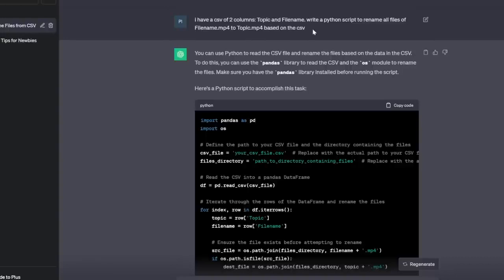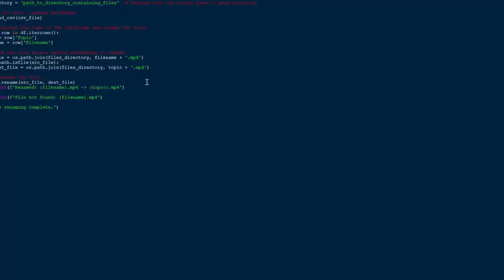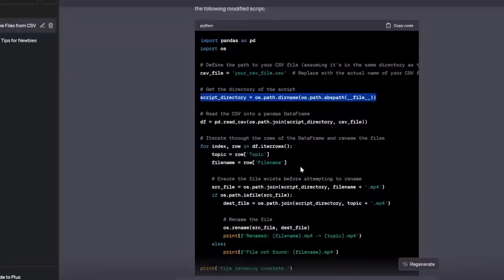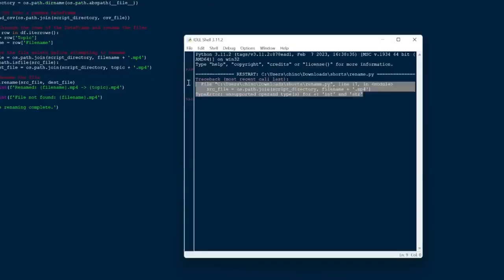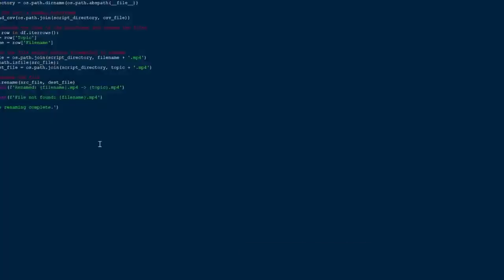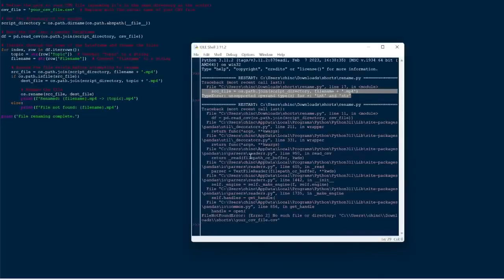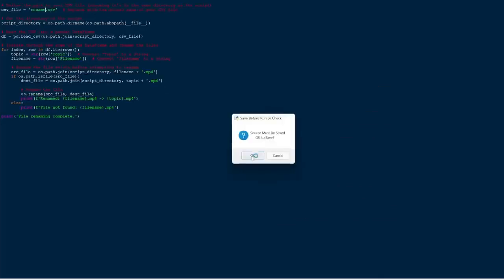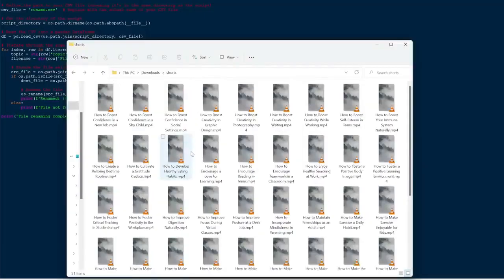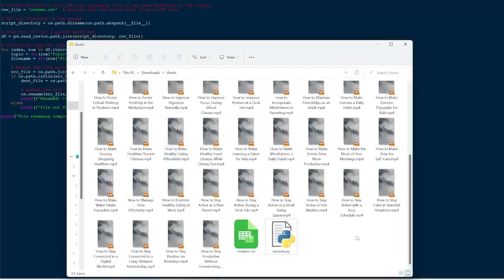So I made a Python script and I tried to run this, but I hit some errors, so there's a bit more fine-tuning I had to do. So I basically just pasted the error into ChatGPT, and then it helped me revise the script. But after a few rounds of that, I finally got it to work. So running this script automatically renamed all 49 of my videos to the topic name, as you can see here. And to save you the trouble of writing all of this, I'm going to upload the Python script, which will be available in the description below.